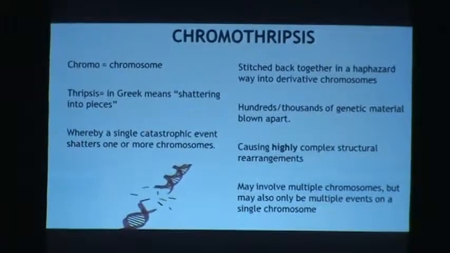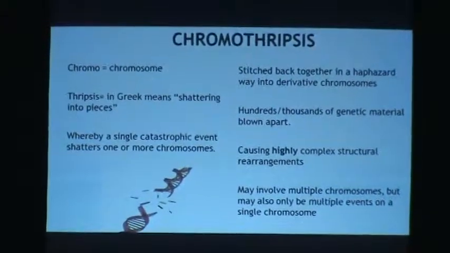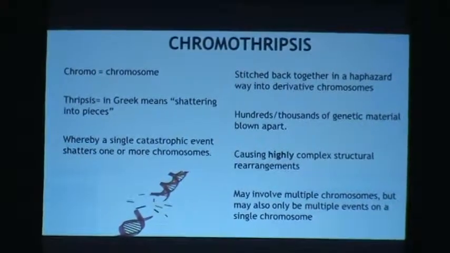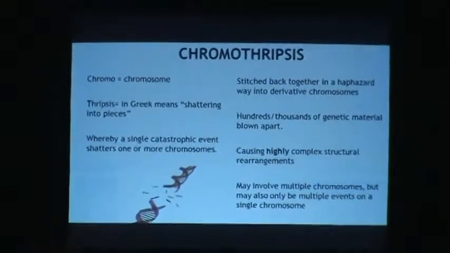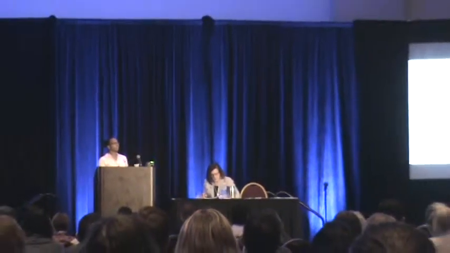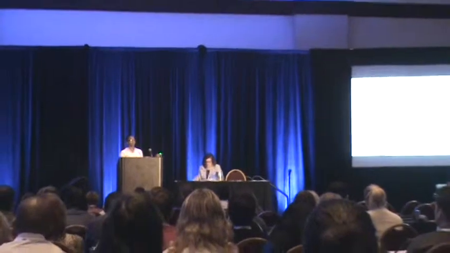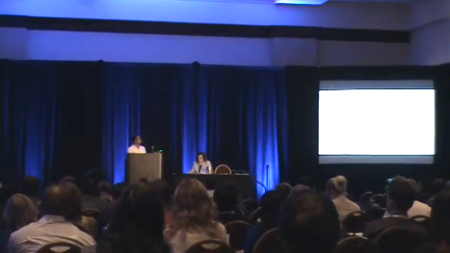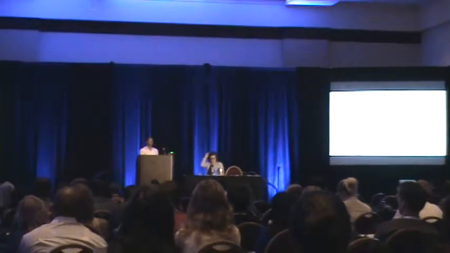Chromothripsis is characterized as a catastrophic event in the cell that shatters one or more chromosomes. The chromosomes are then put back together in a haphazard way into derivative chromosomes. During this event, hundreds of pieces of genetic material can be blown apart and stitched back together, causing highly complex structural rearrangements. This event may involve multiple chromosomes, but also may only be multiple events on a single chromosome.